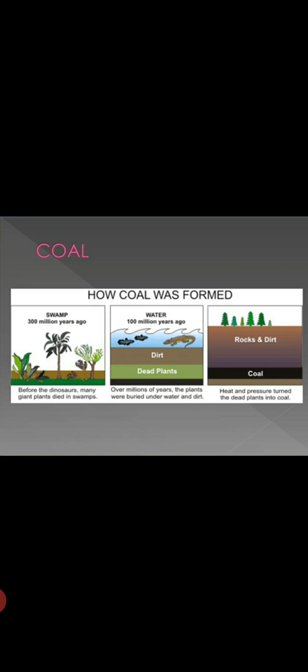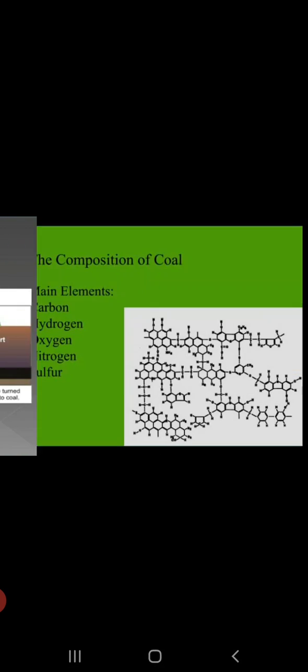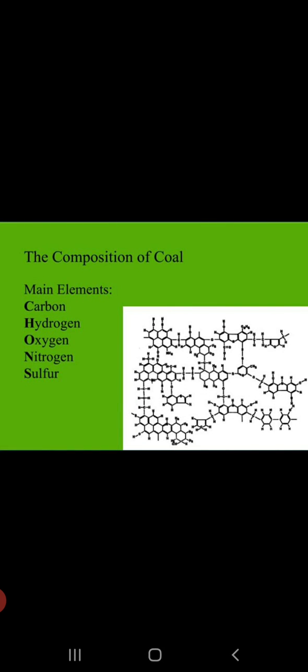Carbonization is the slow chemical process of conversion of wood into coal. That is actually carbonization. Yes, coal consists of carbon. The main components or the composition of coal consists of carbon, hydrogen, oxygen, nitrogen, sulfur, and some amount of phosphorus as well.